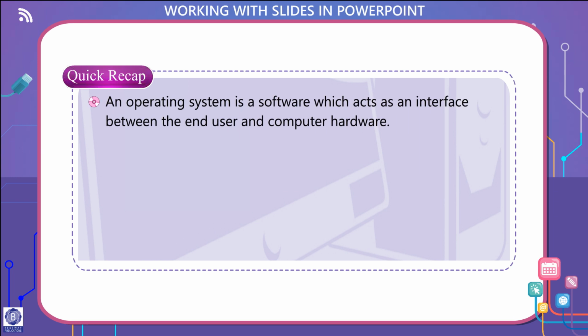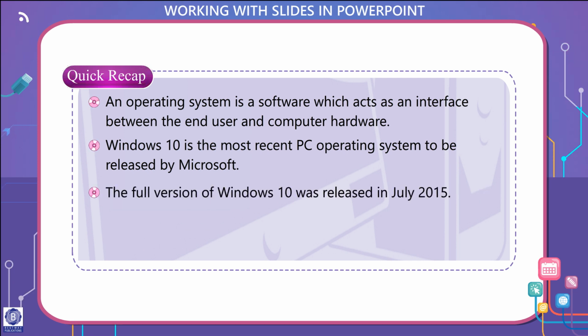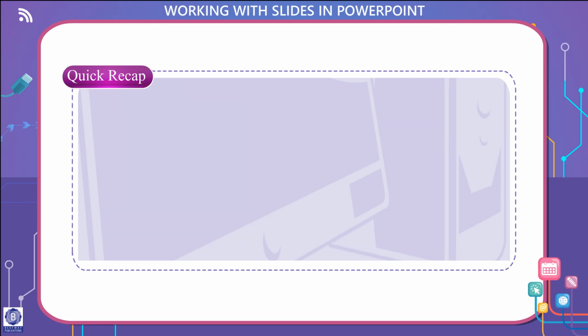Quick recap. An operating system is a software which acts as an interface between the end user and computer hardware. Windows 10 is the most recent PC operating system to be released by Microsoft. The full version of Windows 10 was released in July 2015. Windows 10 offers various features such as Peek, Shake and Task View to manage multiple open windows on the desktop.